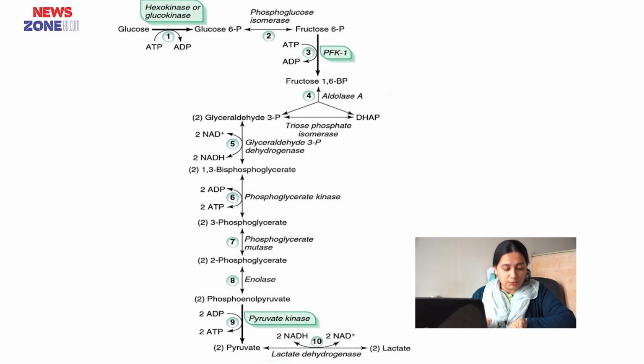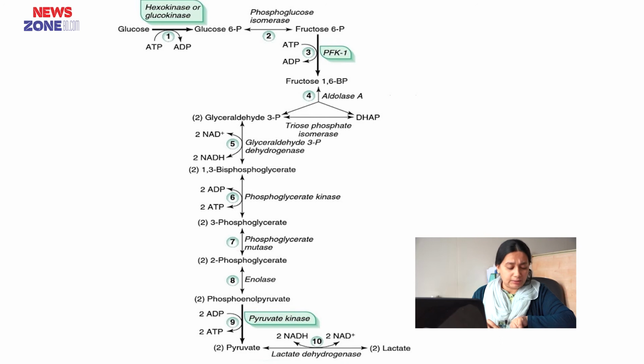Here, oxidation occurs by dehydrogenase, and hydrogen is removed by NAD, which is converted into NADH. This step is the first oxidation-reduction step of glycolysis. From 2 molecules of glyceraldehyde 3-phosphate, 2 NADH are obtained, which will enter the electron transport chain to give 5 ATPs. So, this is a special step where phosphate is added, but ATP is not actually used.